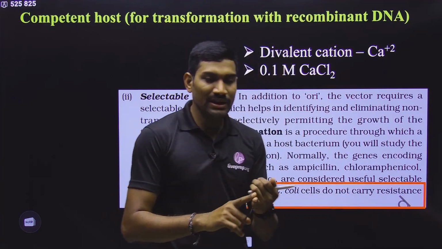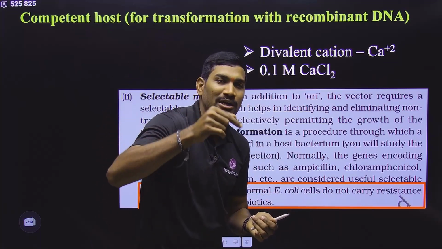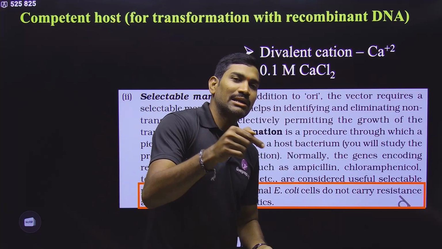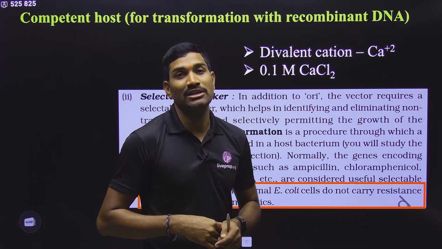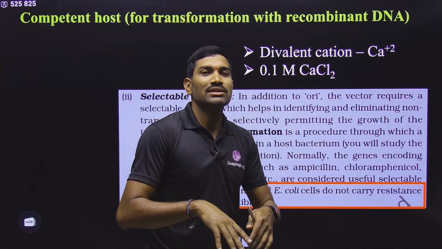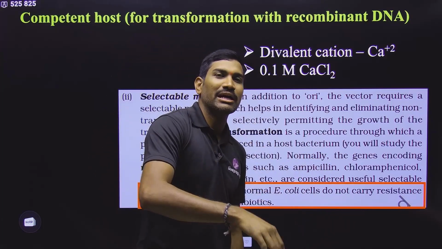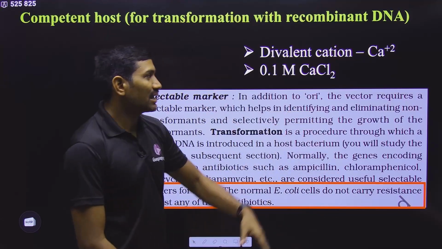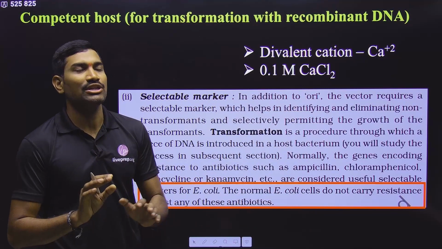Please observe carefully. We give the calcium ion treatment so that DNA can easily pass through the cell wall, and the heat shock so that DNA can easily pass through the plasma membrane, so that finally it may enter the cytoplasm. Even after doing this much, the chance of entry of this recombinant DNA into the bacterium is very less, even after chemical treatment and heat shock. This is one important point we need to understand.